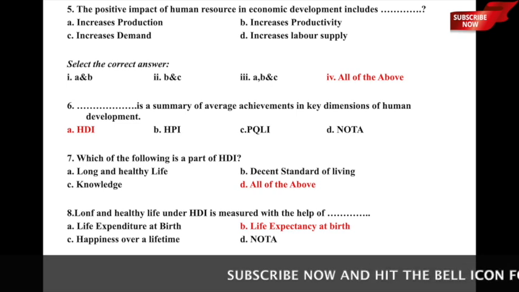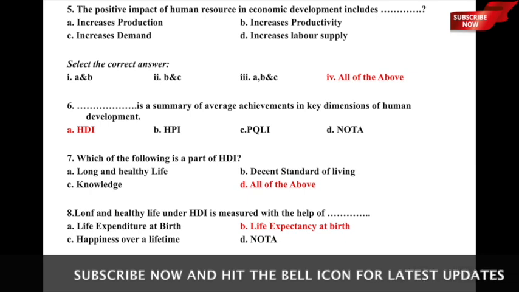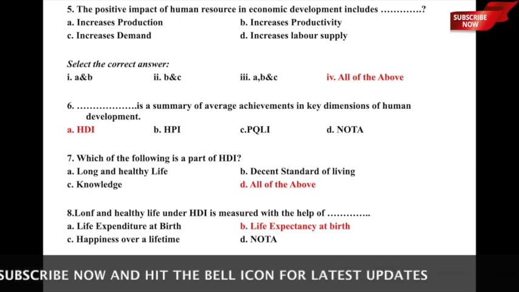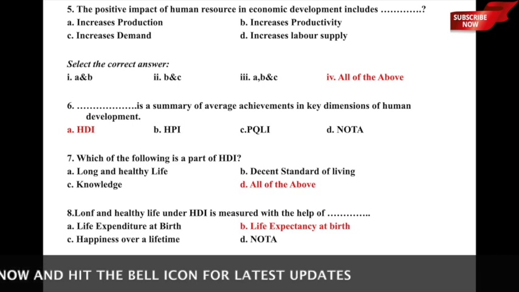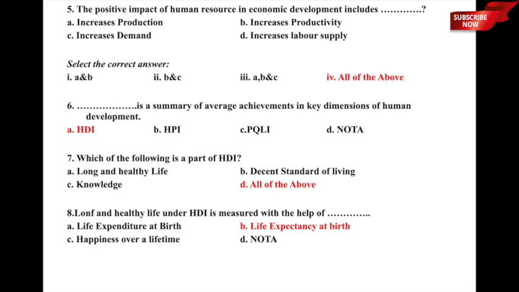The first option is A and B, that is, increases production and increases productivity. The second is B and C, that is, increases productivity and increases demand. The third is A, B and C, that is, production, productivity as well as demand. And the last is all of the above, that means the positive impact of human resource in economic development includes increased production, productivity, demand, and labor supply. So option D, all of the above, is the correct answer to the particular question. So I hope that is clear. Let us now move to question number 6.